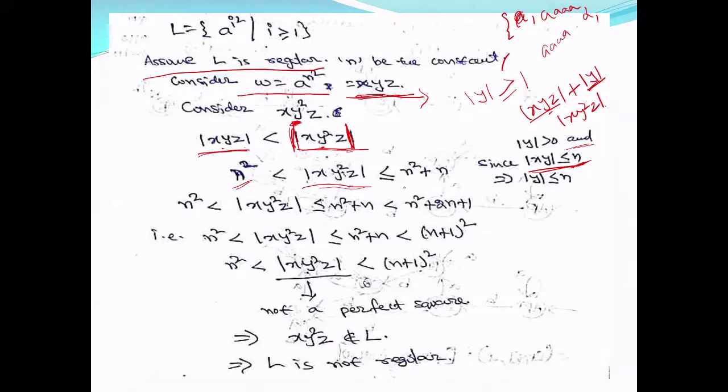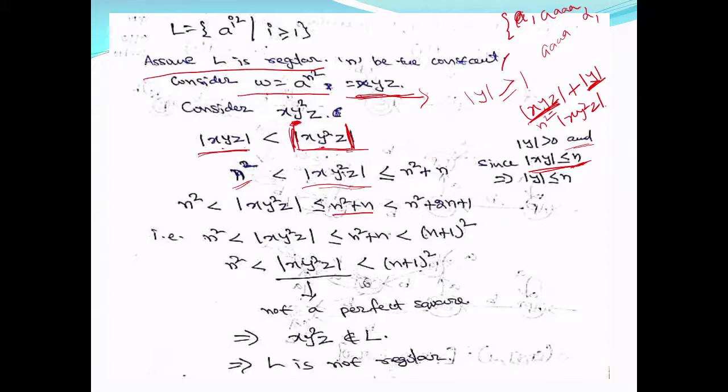So what I am saying now is y can be a maximum of n, and this is equal to n square. So n square plus n. So this length is always less than or equal to this. Maximum it can go up to n square plus n. The maximum number of symbols in y is up to n. Right? So this is less than or equal to n square plus n.